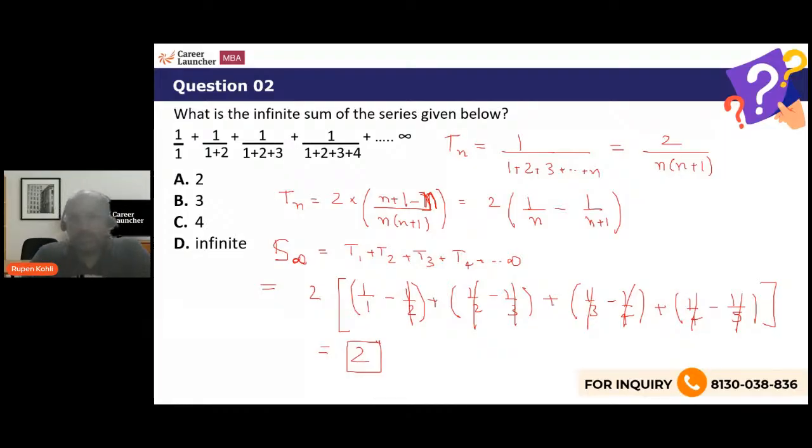So therefore, this is kind of a special sequence. Always make note of this. This kind of pattern, if you get this kind of sequence, each term is expressed in the form of the denominator being the sum of consecutive natural numbers. So you can write the formula for the nth term in this way, right? 2 over n plus 1, and then remember this logic. This logic has been encountered many times in problems, right? If you have 1 over n plus 1, you can write it in this form, a difference, right? And then when you add the terms, everything gets cancelled off, right? So the answer is 2.